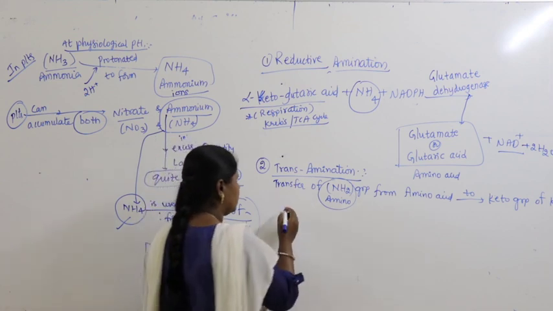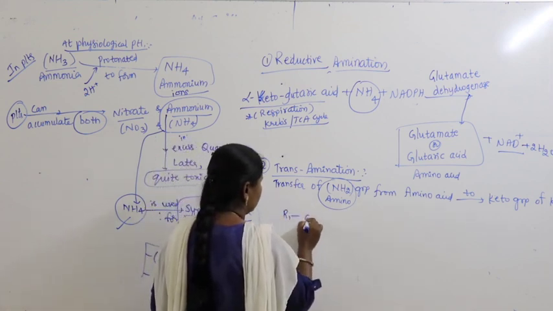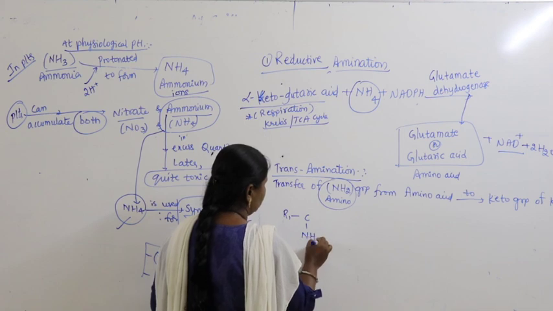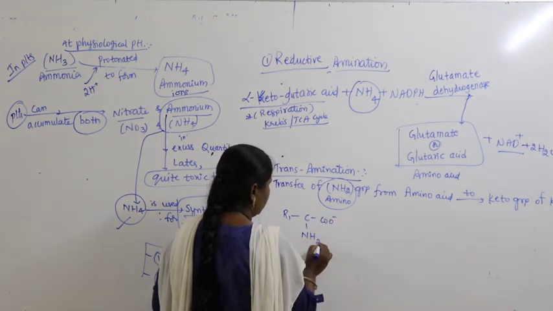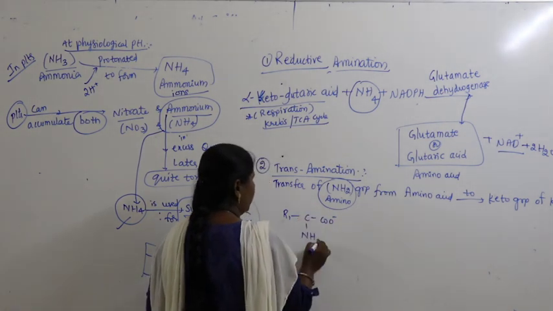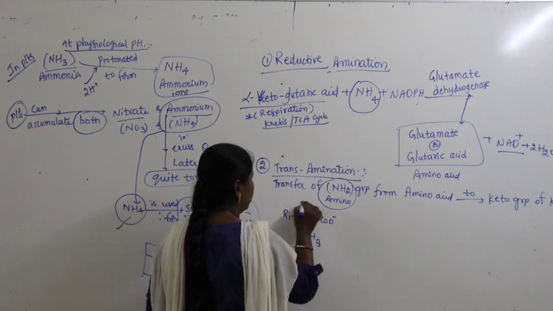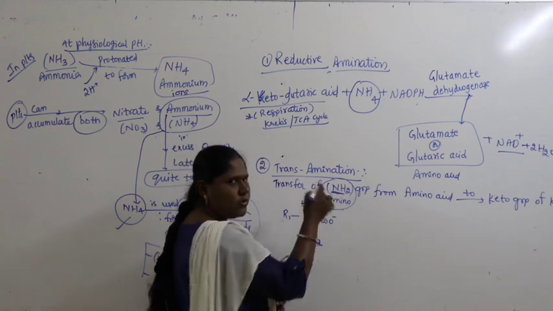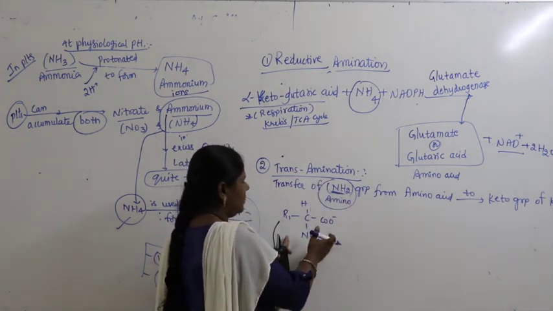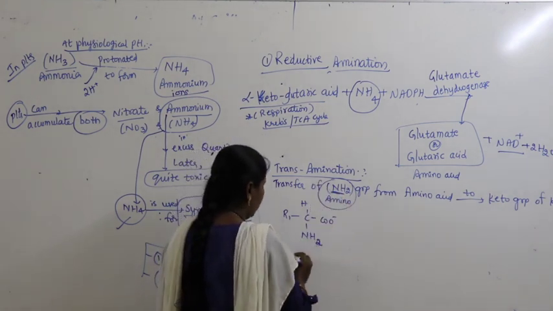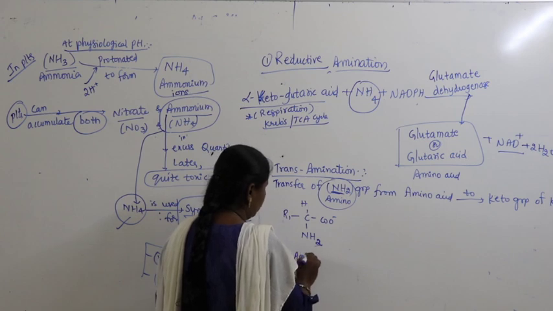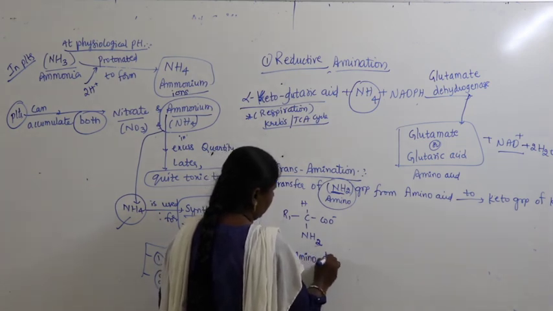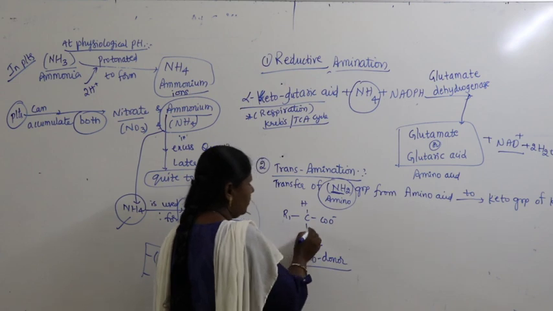So here let us take, there is an amino acid, let us take this is NH2, COO minus or NH3, you can take whatever it may be, right? And here hydrogen. Let us take the amino group only because we have to show transfer of amino group. This is the first amino acid. This is called the amino donor, which is going to donate what?